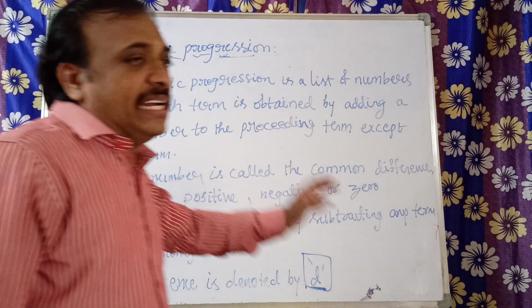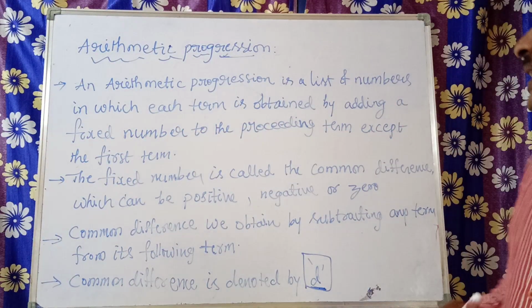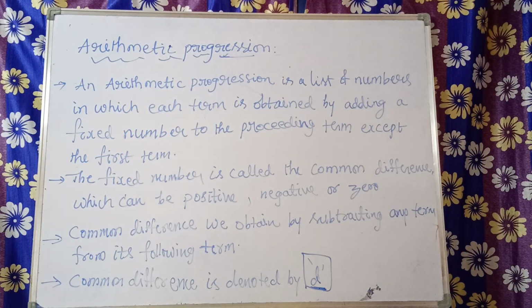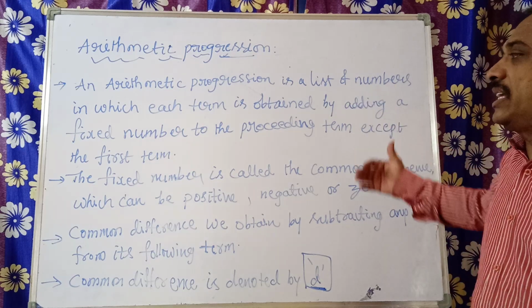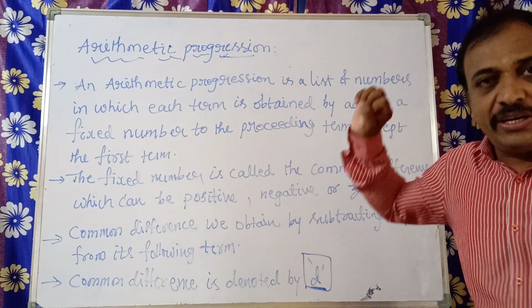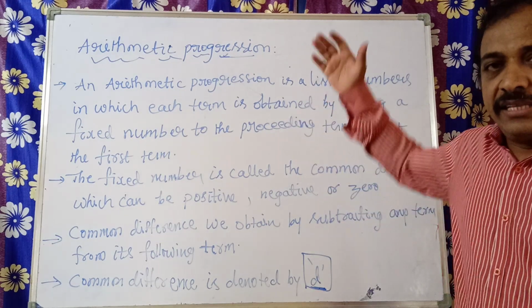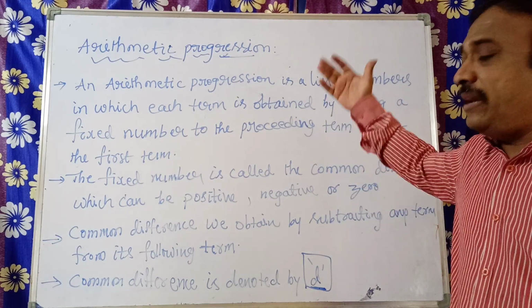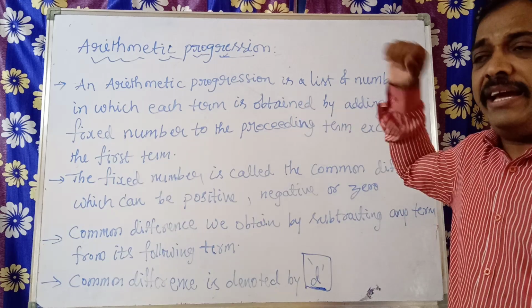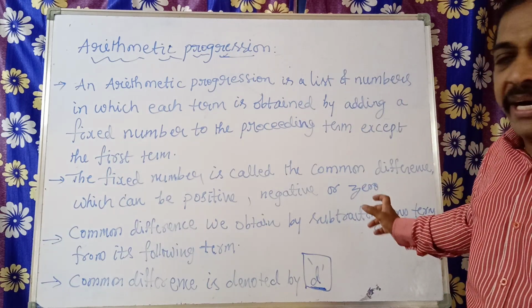So common difference is denoted by D. Now we see what are all the terms. First term is denoted by, always there is a letter, that is A, that we will use. First term is denoted by A and the common difference is denoted by D.